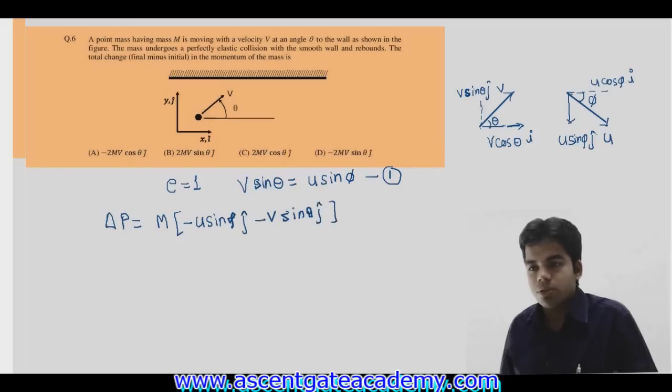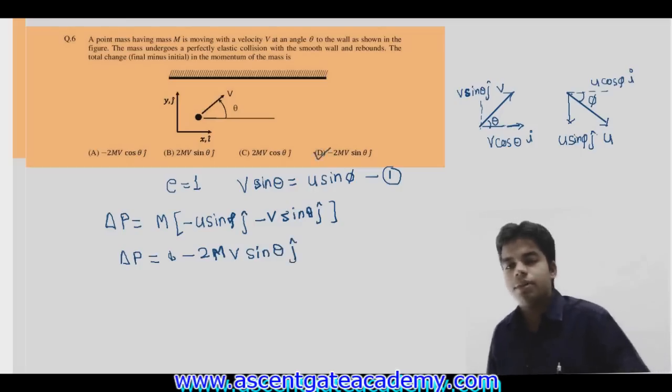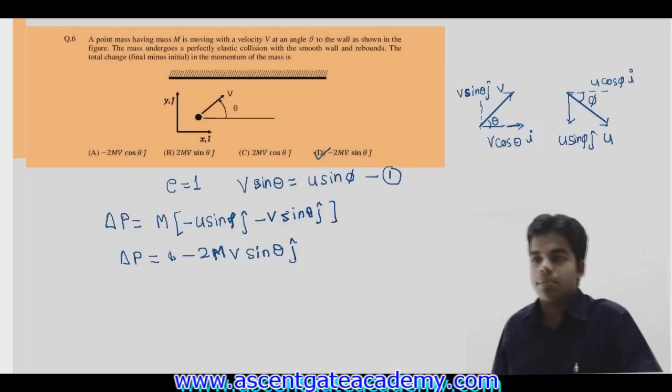Getting this or not? So just put the value v sin theta equal to u sin phi. When we put this value, we get del p equal to minus 2m v sin theta into j cap. That's it, the answer. So the answer will be D, minus 2mv sin theta into j cap.